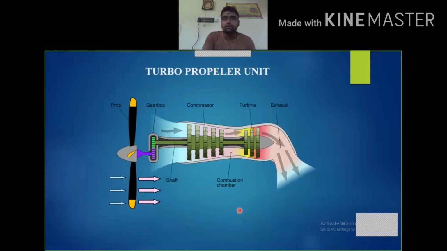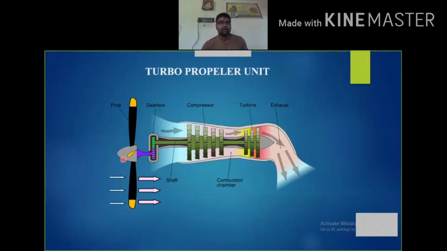So this is about the turbopropeller unit, where we can see a simple diagram of a turbopropeller unit. This is the propeller, which is responsible for sucking a high amount of atmospheric air into the propulsion unit. And this is a gearbox where a set of reduction gears are present. This is the shaft, which is used to transmit the power produced from the turbine to the compressor as well